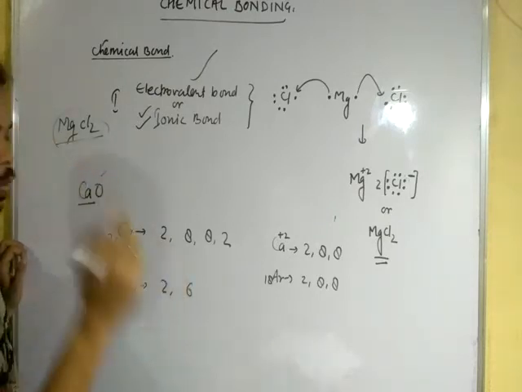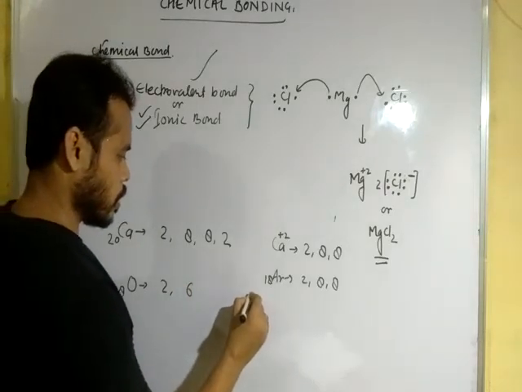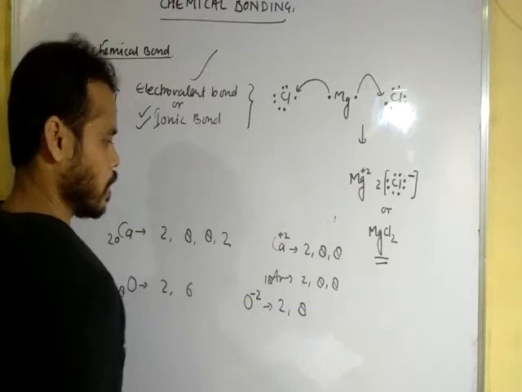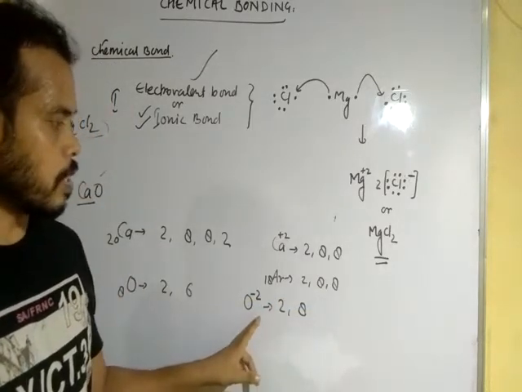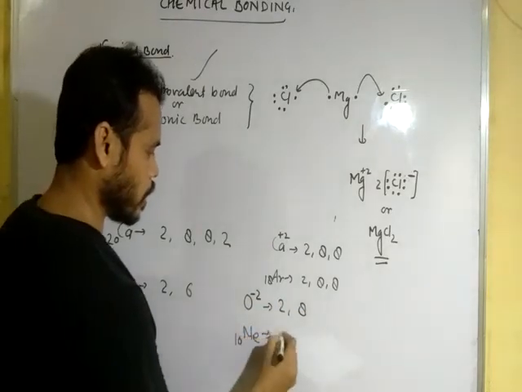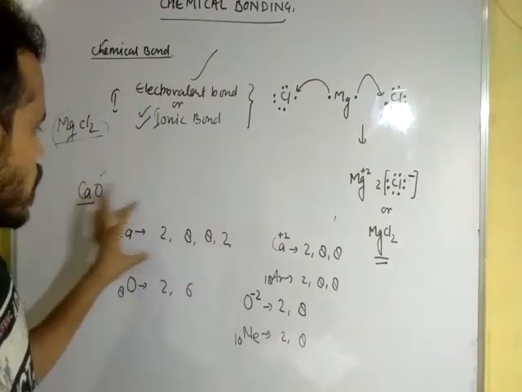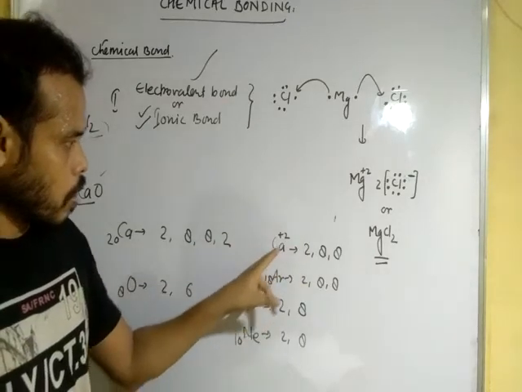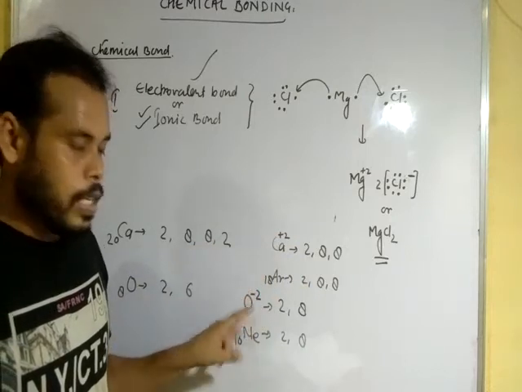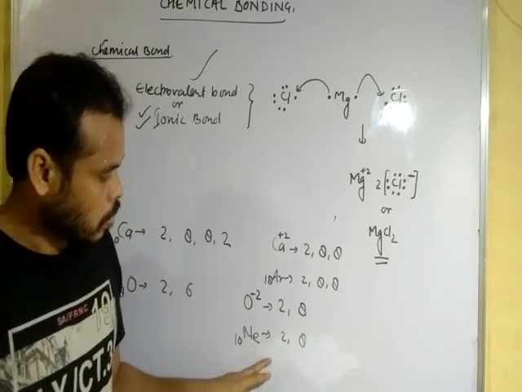It will get 2 electrons. So after gaining 2 electrons, it has 2 negative charge and 2, 8 is the stable configuration of oxygen like neon. Okay, dear student, like neon, 2, 8. That means in this situation oxygen and calcium are stable. So after losing electrons calcium gets a stable configuration, and after gaining 2 electrons, oxygen gets a stable configuration like the noble gas neon.